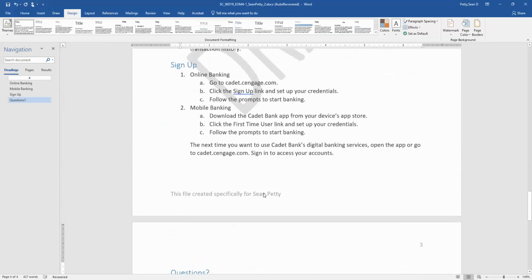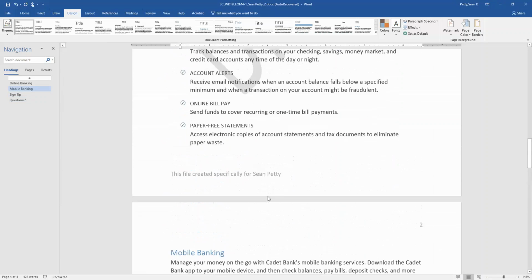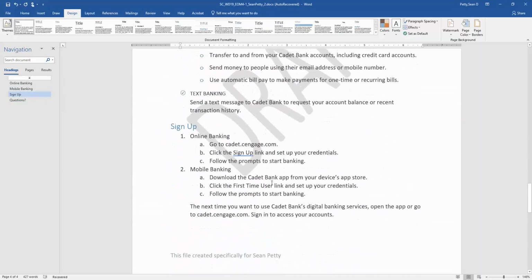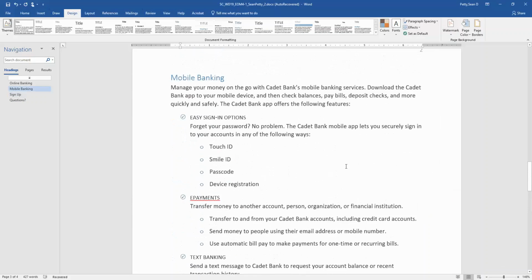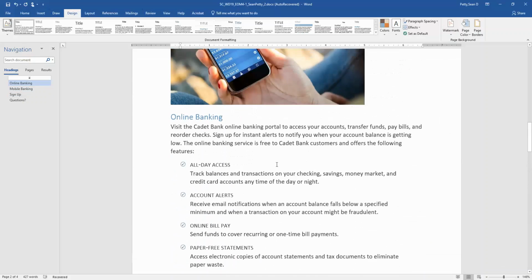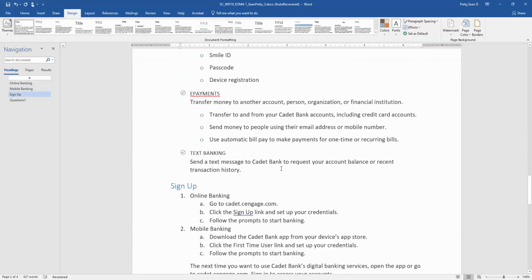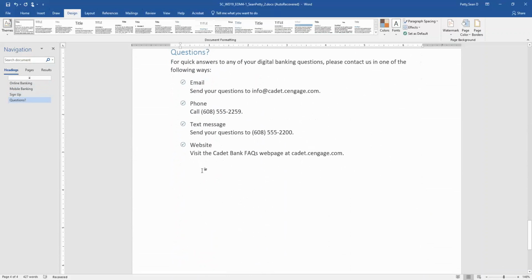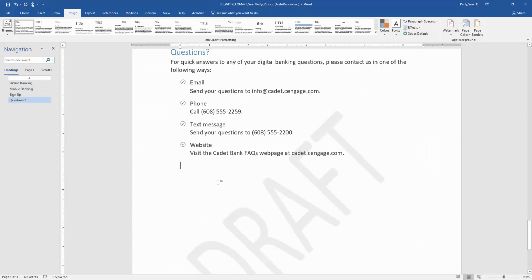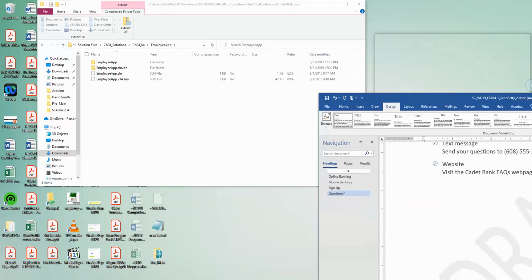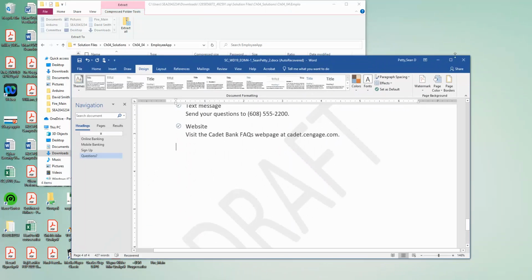Okay, I think I found what the problem is here. So on my setup, and you may run into this issue as well, under the watermark, I'm going to go ahead and remove this watermark real fast. And yeah, sometimes this can be a little tricky depending on what version of Word you're using. But if you run into this issue, what I had to do was I came over here and I clicked draft, and as you can see, it's just not appearing. For whatever reason, it's just not appearing on my monitor.